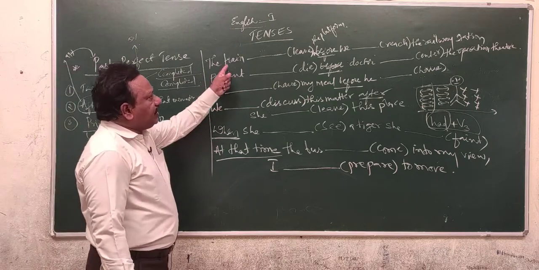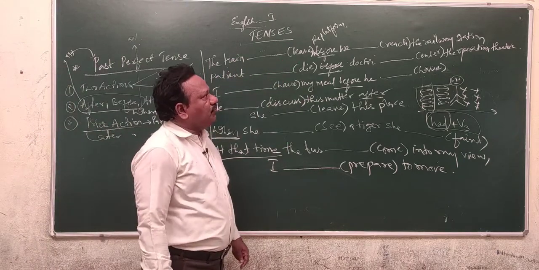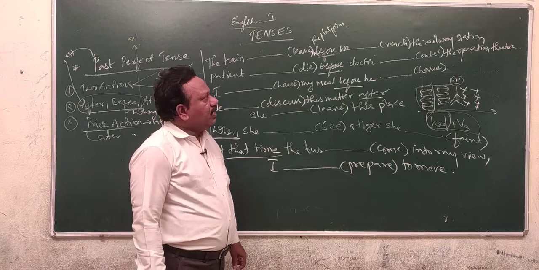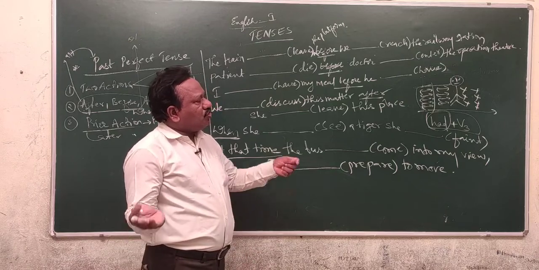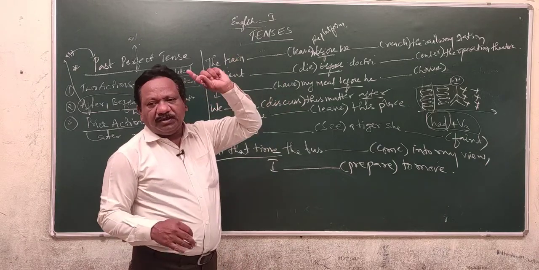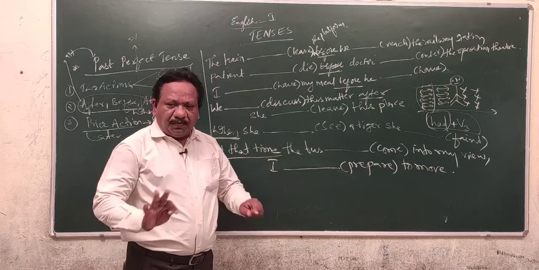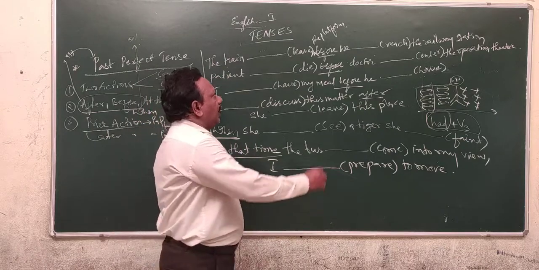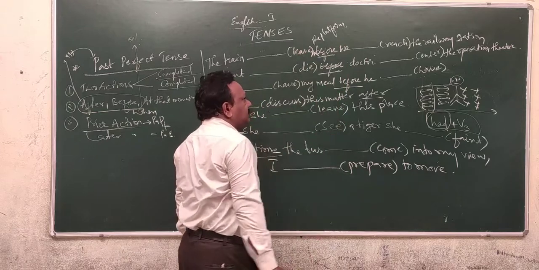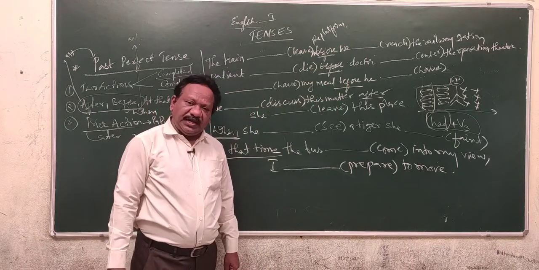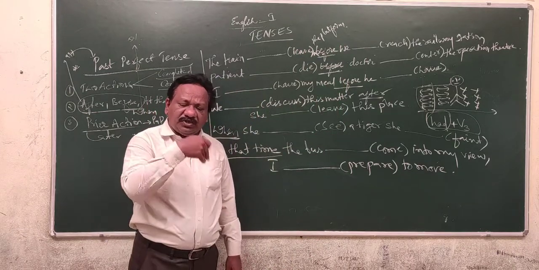And here, the train dash leave the platform before we reach the railway station. మేము రైల్వే స్టేషన్ కు చేరుకోవడానికంటే ముందే ట్రైన్ వెళ్ళిపోయింది ప్లాట్ఫామ్ నుండి. Here both are completed actions. Leaving the platform and reaching the railway station, both are completed actions. Which one is earlier, which one is later?